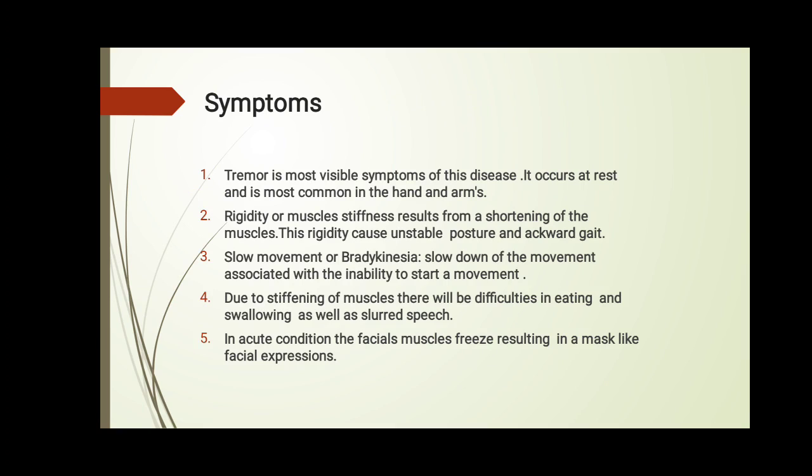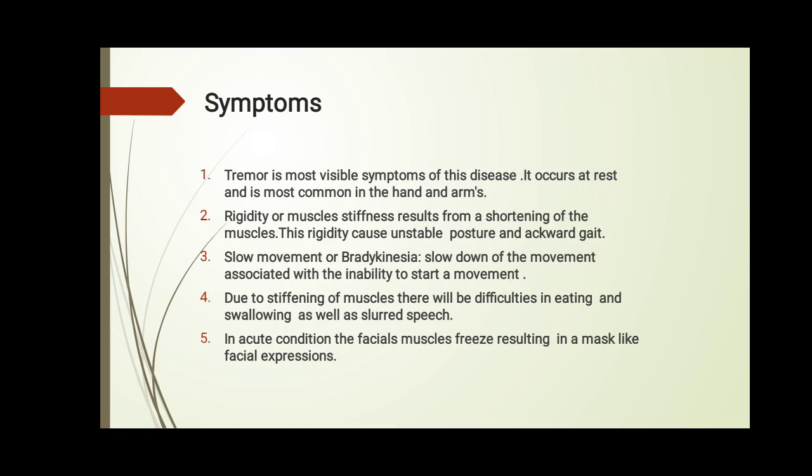Second, rigidity or muscle stiffness results from a shortening of the muscles. This rigidity causes unstable posture and awkward gait. Awkward gait means walking abnormalities, improper walking, due to rigidity or muscle stiffness.